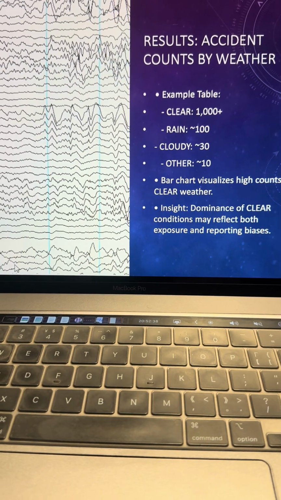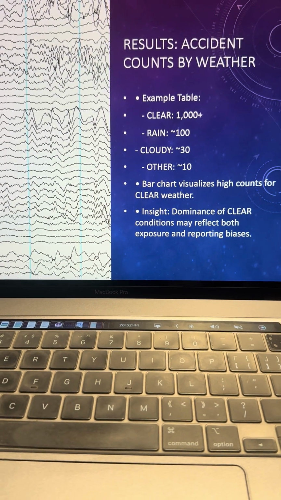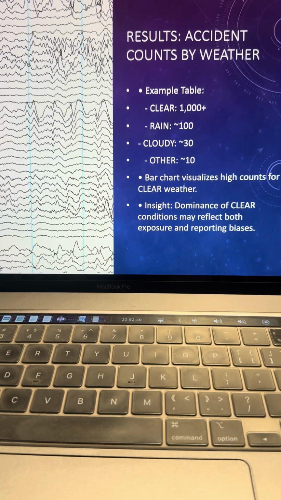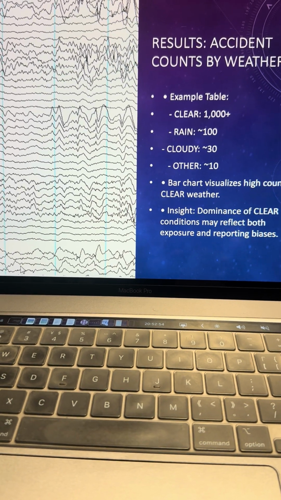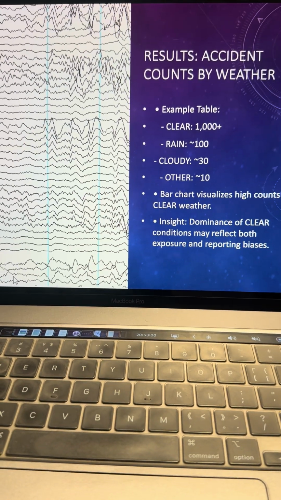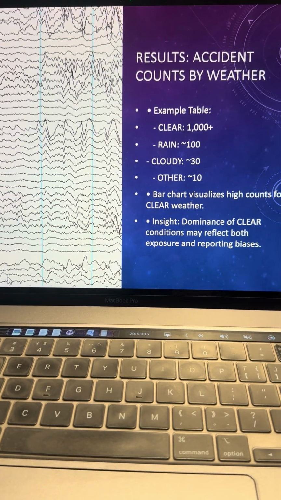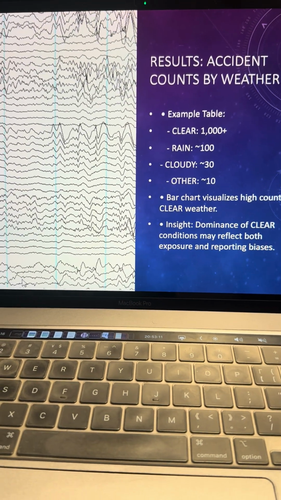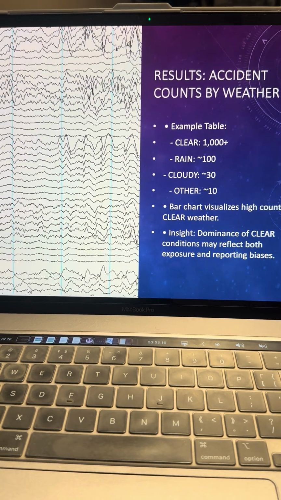Here you can see the accident count by weather. This is just a few samples. You can see that during clear weather periods, we have about 1,000 plus accidents. If you look at the rainy season, we have about 100, cloudy, about 30, and other conditions, about 10. Here I had a bar chart that shows all of these. It shows that during clear weather conditions, there tend to be more accidents as compared to harsh weather conditions, which do not happen as often. That really surprised me, and as we go forward, we will get to know why this is the case.